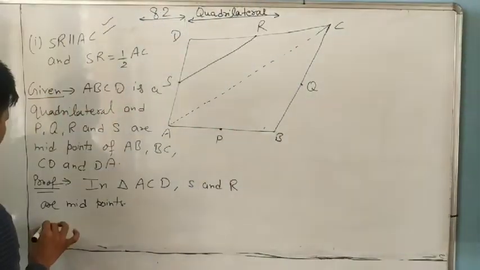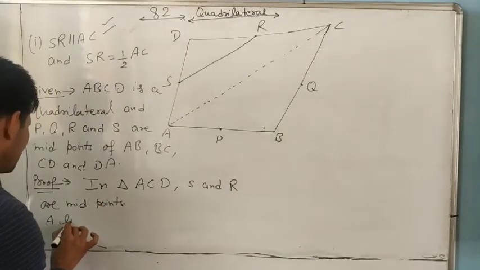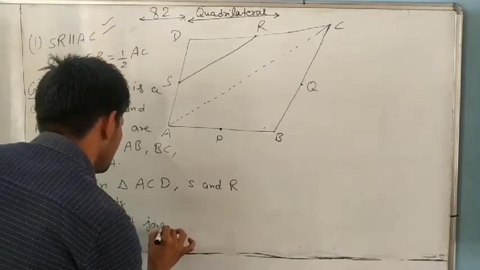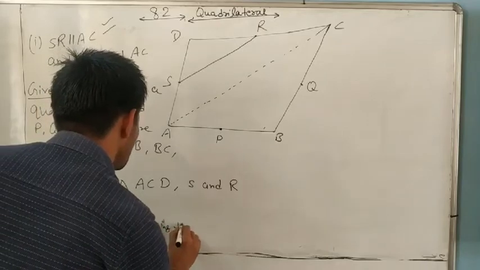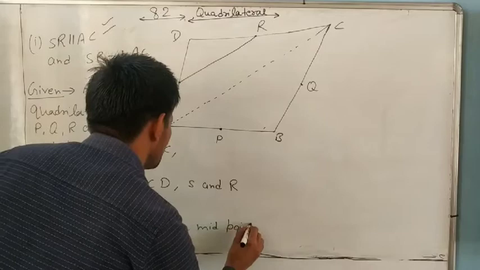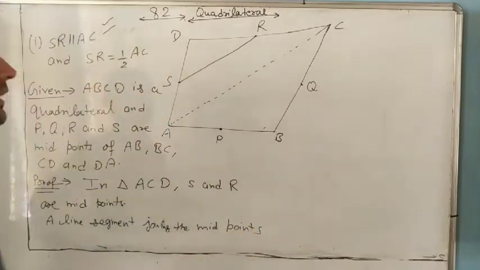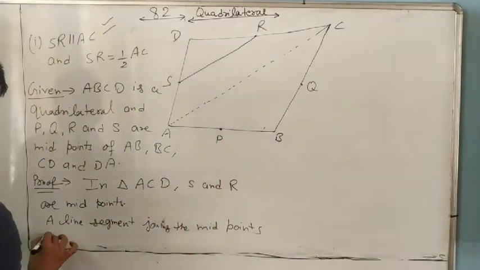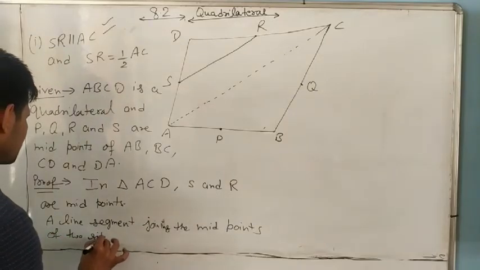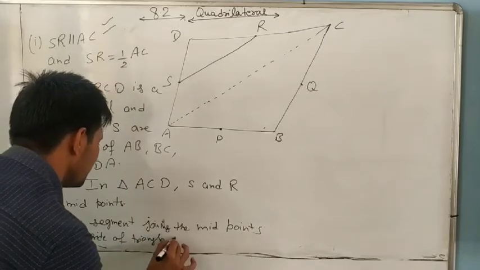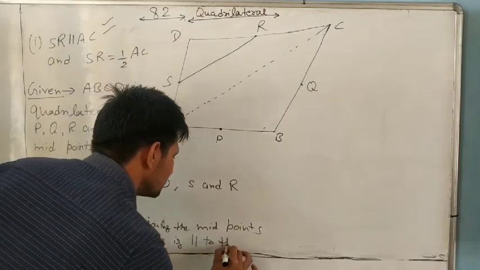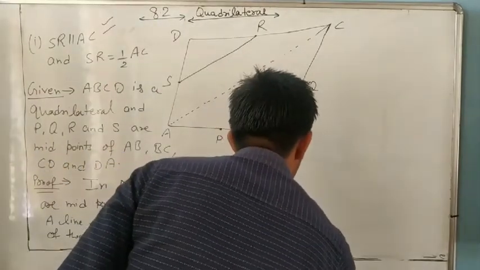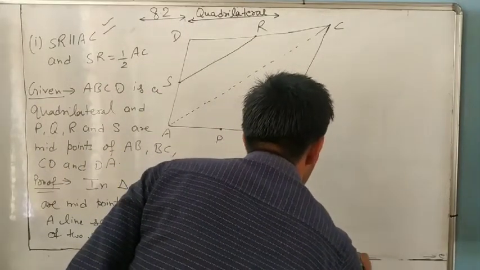So write the midpoint theorem statement directly: a line segment joining the midpoints of two sides of a triangle is parallel to the third side and half of the third side.